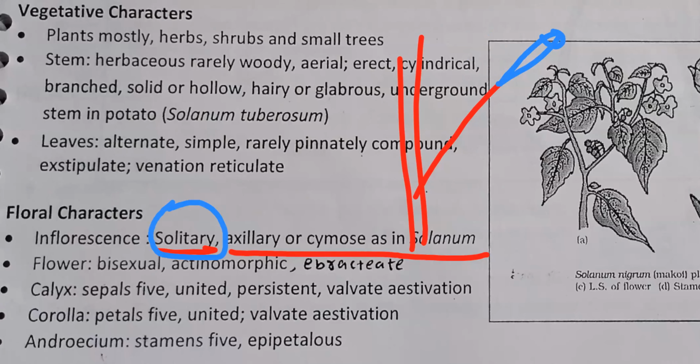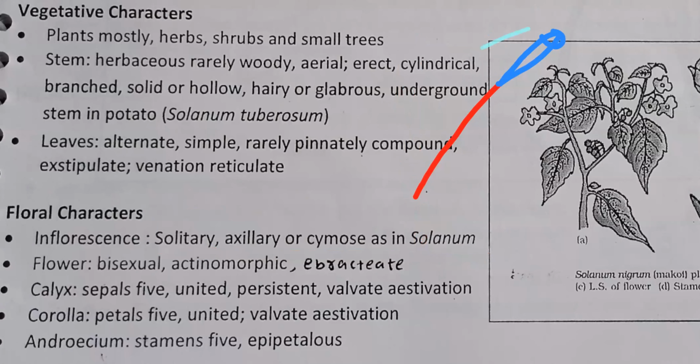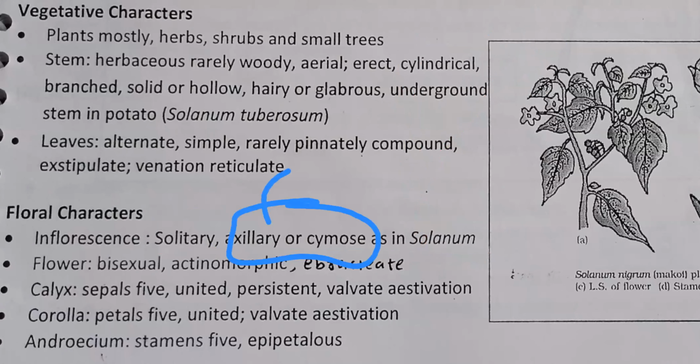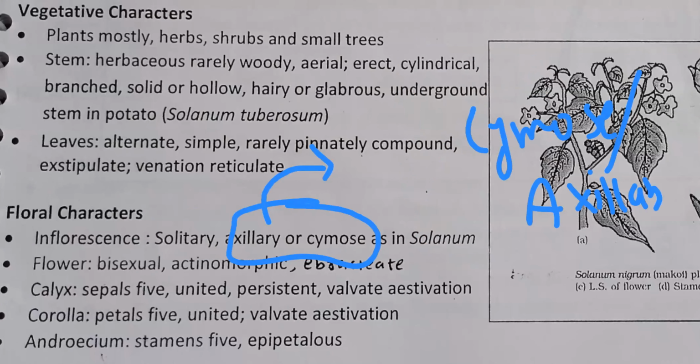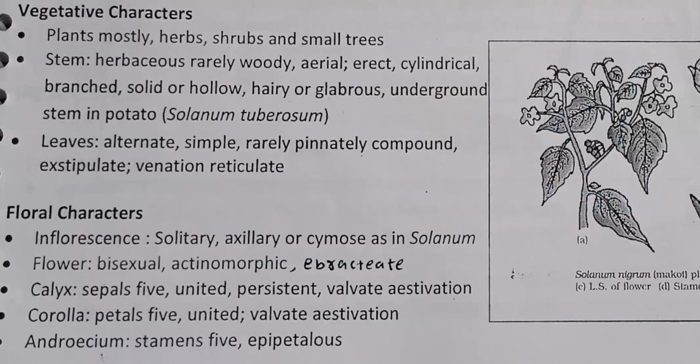Now, here it shows the cymose type of inflorescence. Cymose, the other name is axillary. Cymose inflorescence, the other term is which one? Axillary. As in Solanum: all the Solanum genera in this Solanaceae family, like Solanum melongena, Solanum tuberosum, Solanum lycopersicum.